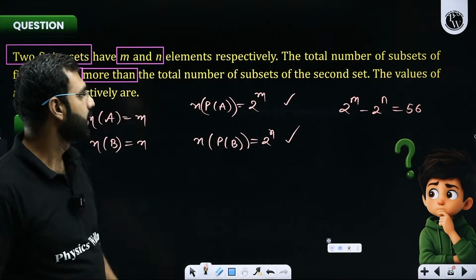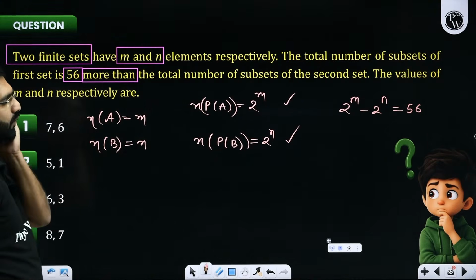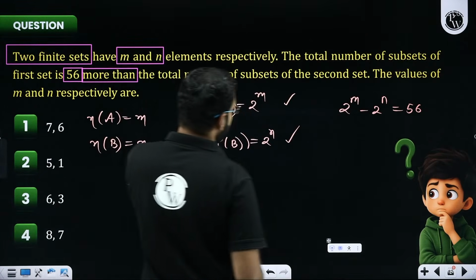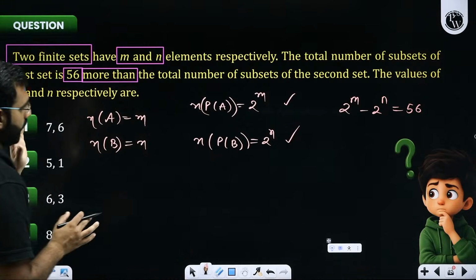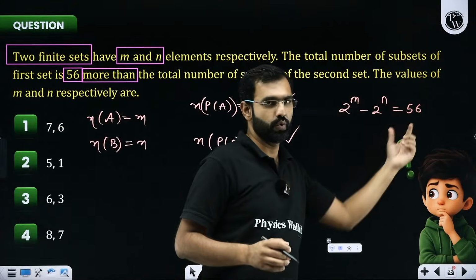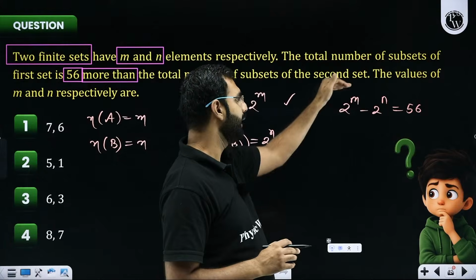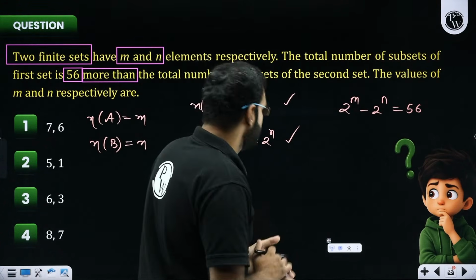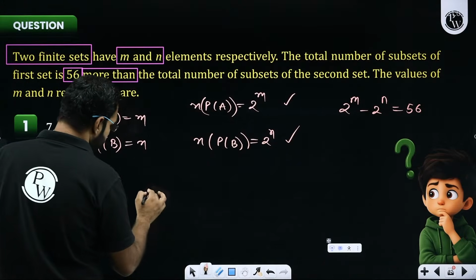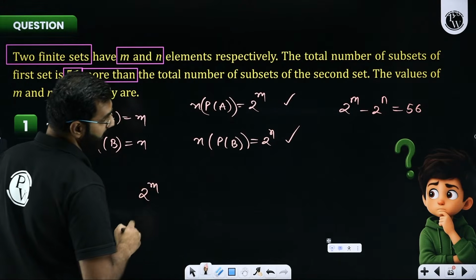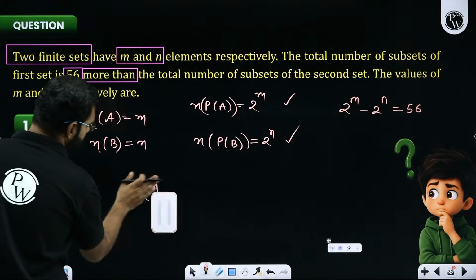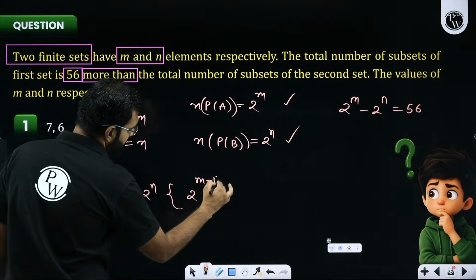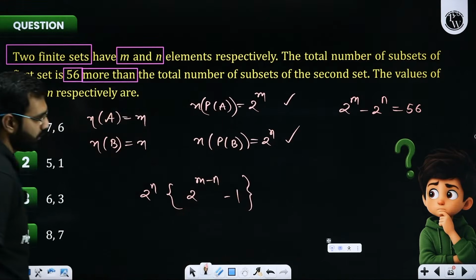Processing it, everyone. One of the best practices to be followed could be this: of course, this result is 56, which is positive, so 2 to the power m will be greater than 2 to the power n. It is basic and obvious. So I should take 2 to the power n common, and I'll be left with 2 to the power m minus n, minus 1. Getting it, everyone?